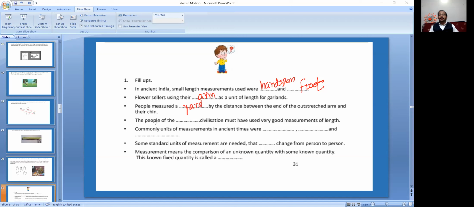The people of dash civilization must have used very good measurements of length. Indus Valley civilization. Very good boy. Commonly used measurements in ancient times were dash, dash, and dash. Handspan, foot, and yard. Some standard units of measurement are needed that dash change from person to person.